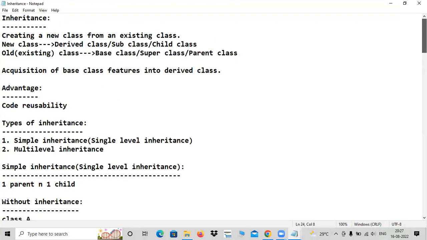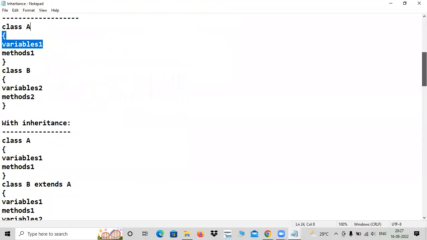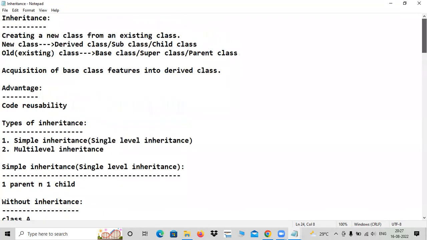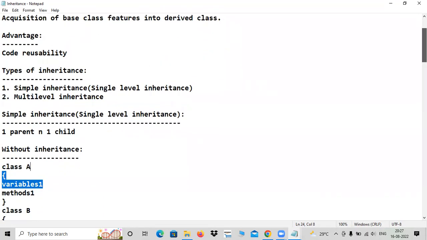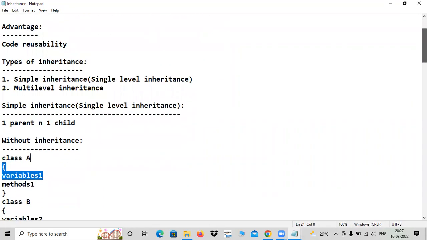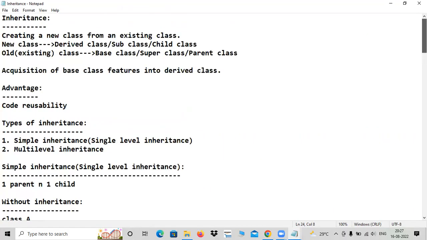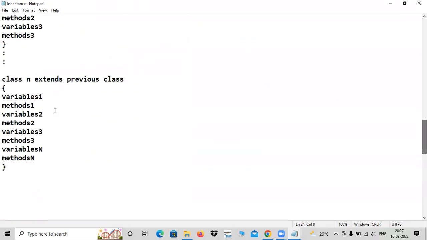Not here, I think. Maybe during the overloading concept I explained. Two types are there: one is overloading, and method overriding also. This is inheritance, right? Anyways, here we will cover the overriding concept.